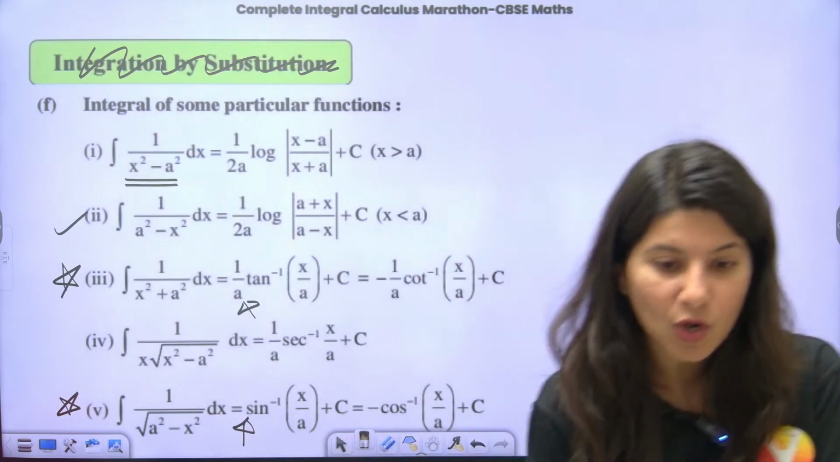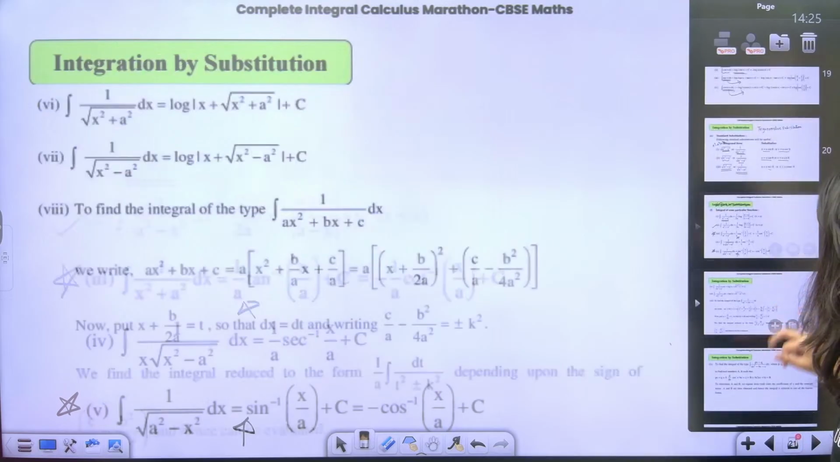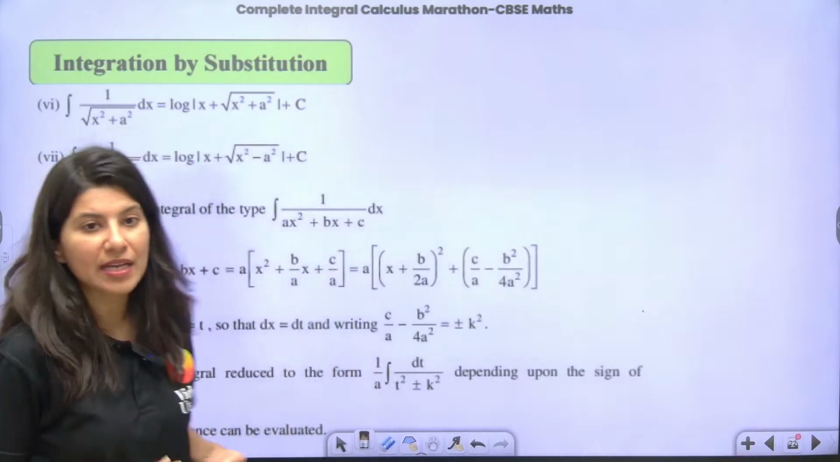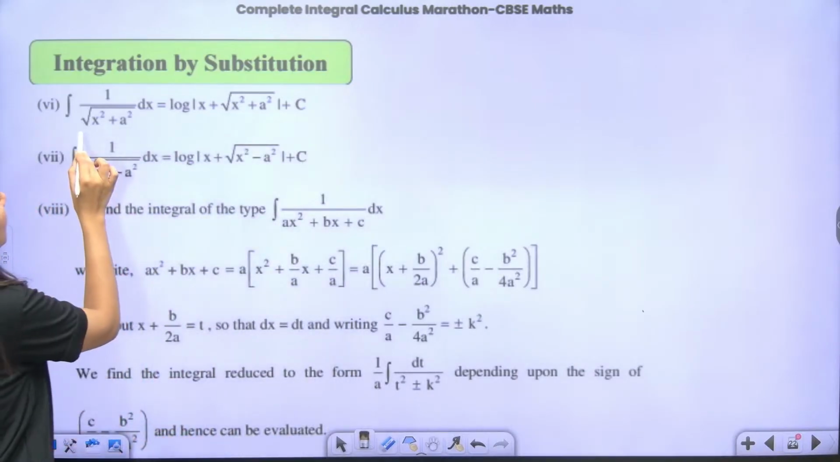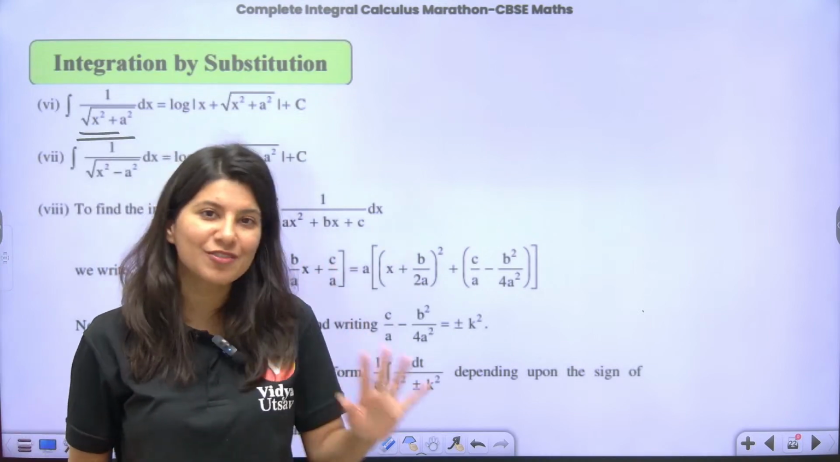1 by a is not written in front. Cool? Okay. Now we have some more formulas, you can see. 1 upon square root x square plus a square. Now you'll be like, ma'am, how to remember such formulas? Do not worry, Ninja ma'am is here.